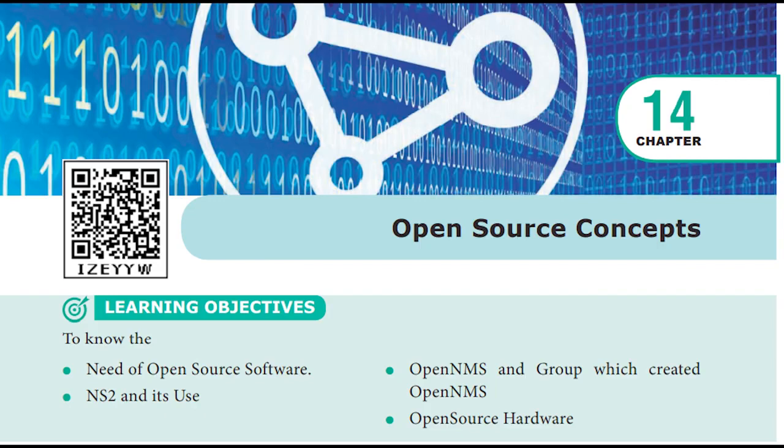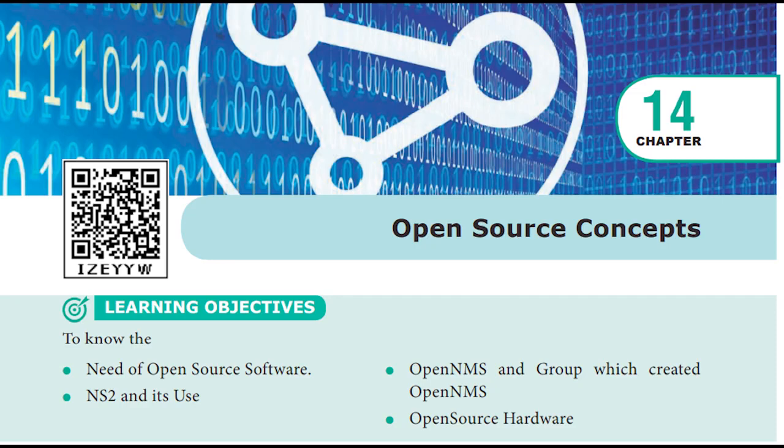So here open source organizations are the Apache Software Foundation, Document Foundation, Eclipse Foundation, Free Software Foundation, Linux Foundation, Open Source Consortium, Open Source Initiative. These are all the organizations which are related to open source. So here you will be learning the types of open source licenses also, and some software also we will be seeing.